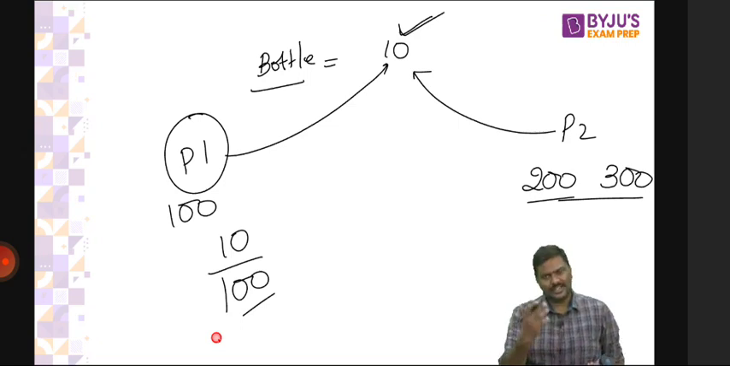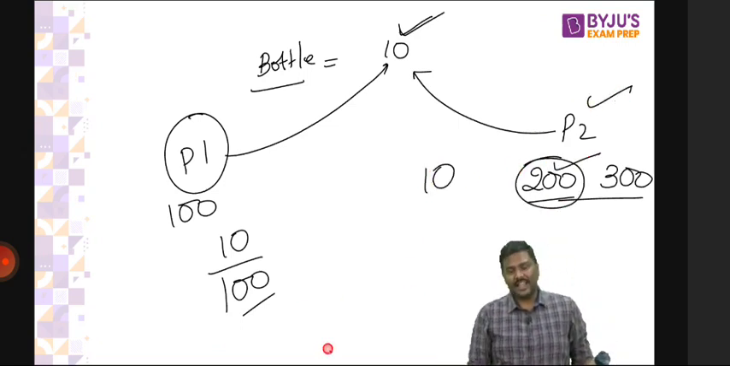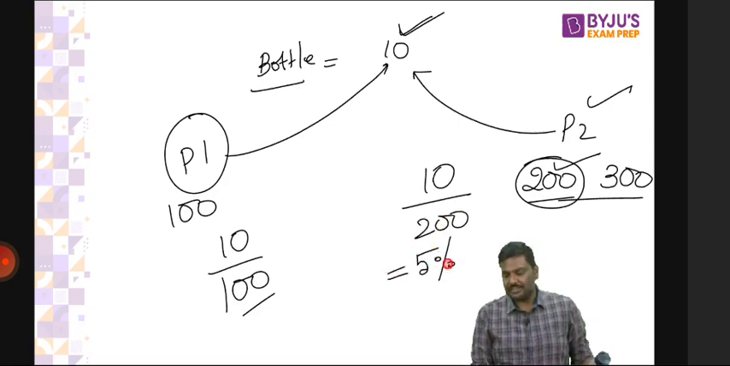Come to person 2. First bottle he'll purchase when the income is 200. So the average tax rate will be 10 divided by 200. That is how much? 5%. Is the logic okay? That is 5%.